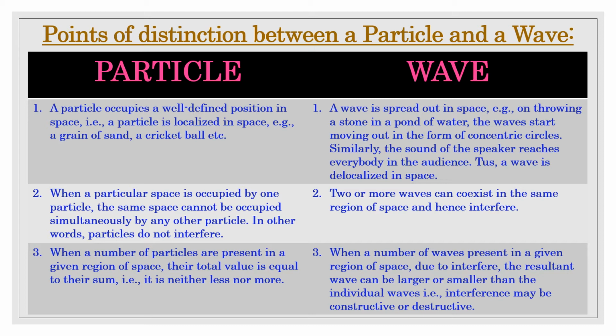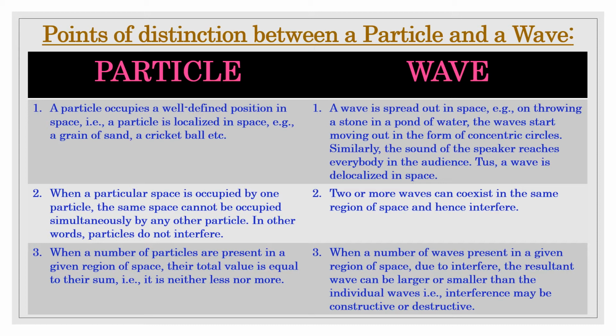Now the third difference: when a number of particles are present in a given region of space, their total value is equal to their sum, neither less nor more. For waves, due to interference, the resultant wave can be larger or smaller than the individual waves. That is, interference may be constructive or destructive.